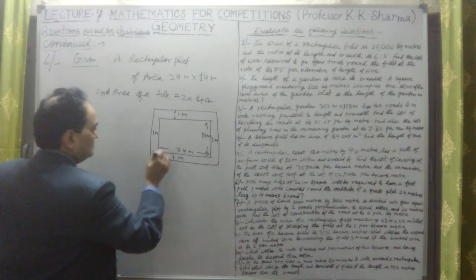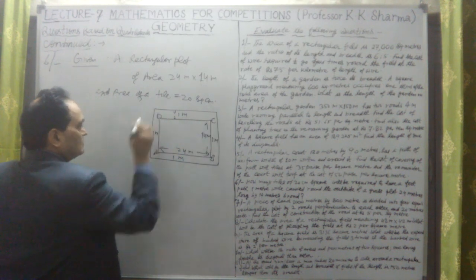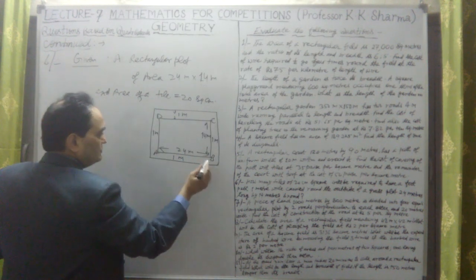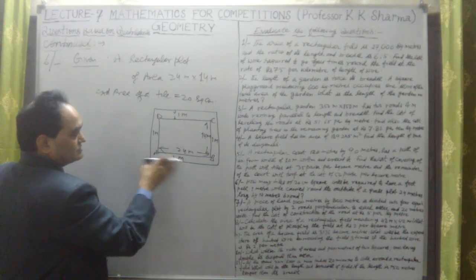Let me take this as a grass field plot ABCD, and outside this there is a path 1 meter wide, and in this path we have to put the tiles.